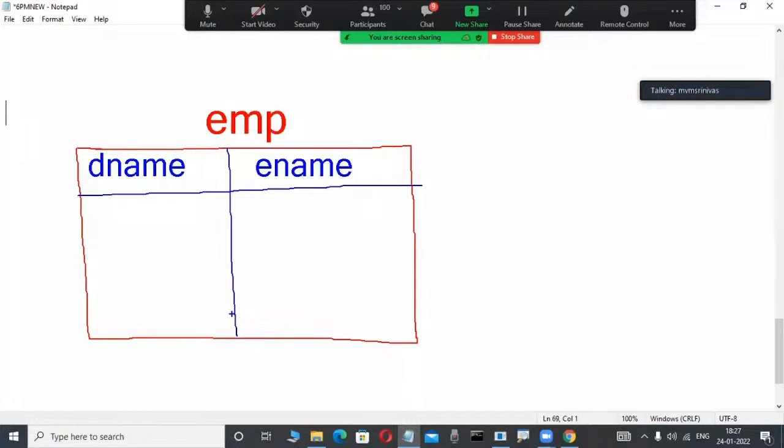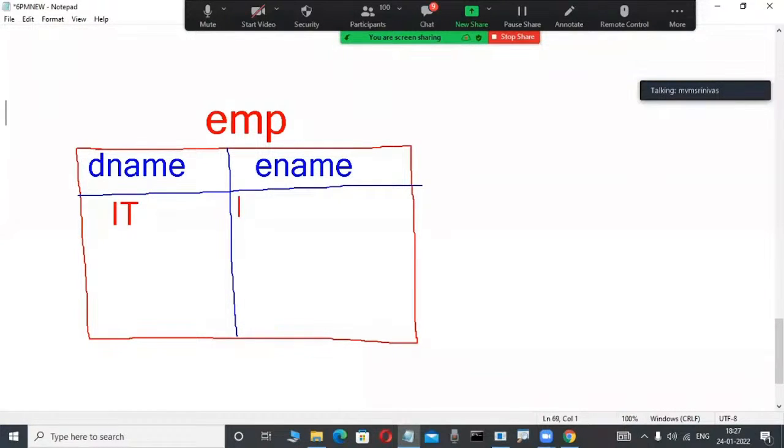Check it out. Here the department name is there. These are columns. D name and E name are columns. EMP is a table, for example, I am representing it like this. Here IT is a department. That is data. IT is a department. In this department, three employees are working.